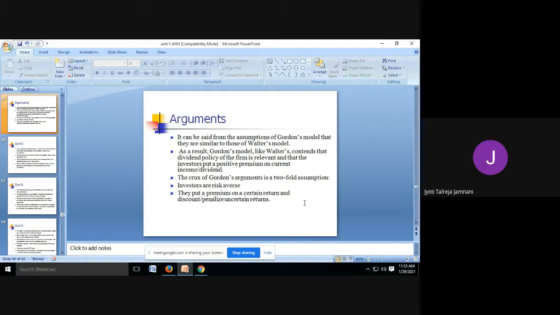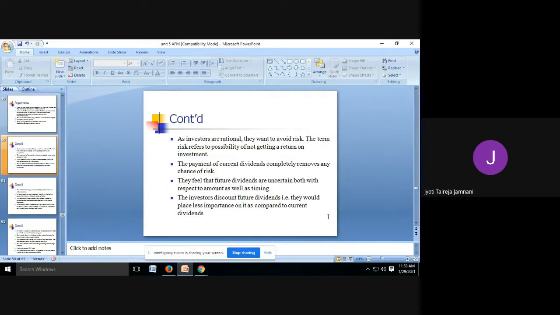In real life, it may not work like that. As investors are rational, they want to avoid risk. The term risk refers to the possibility of not getting a return on investment. So in future, the share price, instead of increasing, may decrease. So the future is uncertain. They don't want to take risk. Therefore, they are expecting present dividend. The payment of current dividend completely removes any chance of risk. So every year, if I get dividend, then my risk will be removed or come down.